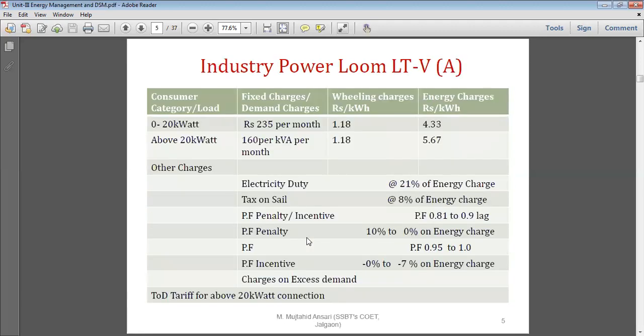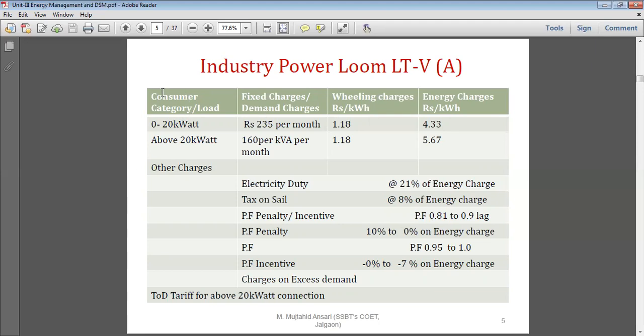Second, industrial power loom. I have taken especially the power loom tariff, and it is LT 5A. So we will see there are different types of consumers again in the LT also. It may be up to 20 kilowatt where the maximum demand or contract demand is 20 kilowatt, and if the demand is more than 20 kilowatt, the rate is different.